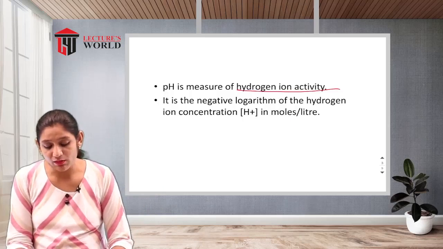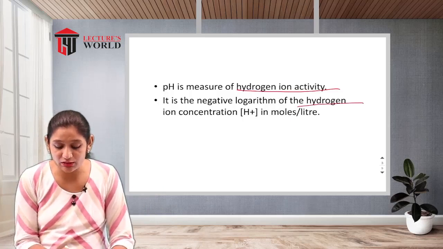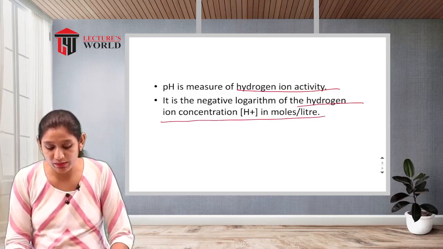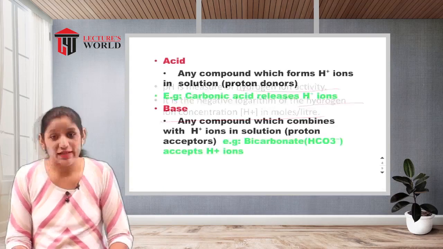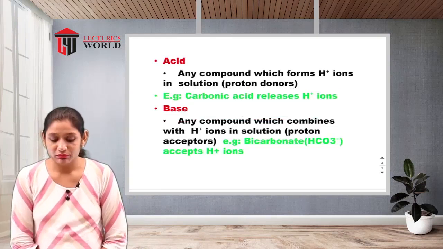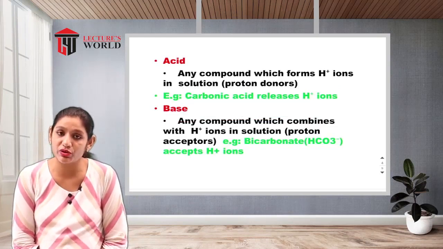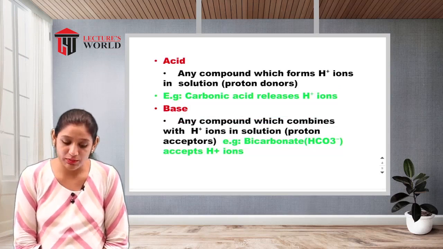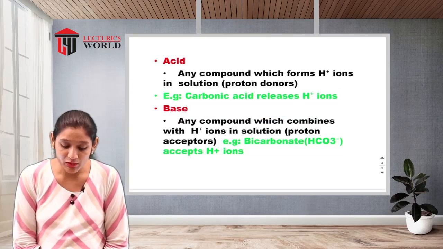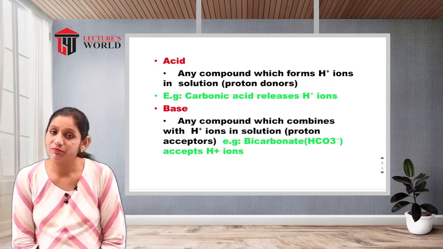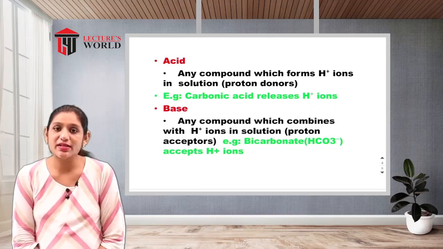It is the negative logarithm of the hydrogen ion concentration, that is, H plus in moles per liter. Acid is any compound which forms H plus ions in a solution, that is, a proton donor. Example, carbonic acid releases H plus ions, and this is called an acid.